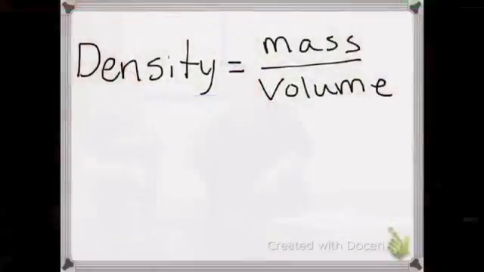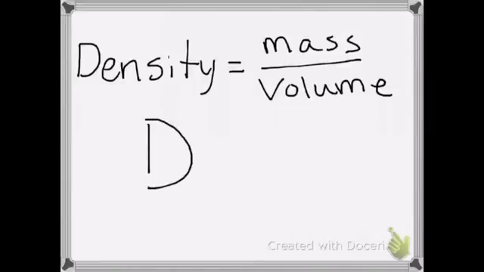Yes, he did. So the formula that we use for density is density equals mass over volume. And once we have that formula, we can go ahead and assign some letters. So density is going to be a capital D, mass is a lowercase m, and volume is a V. Once we have that recorded, there are a couple different things that we can do to help us remember this formula.